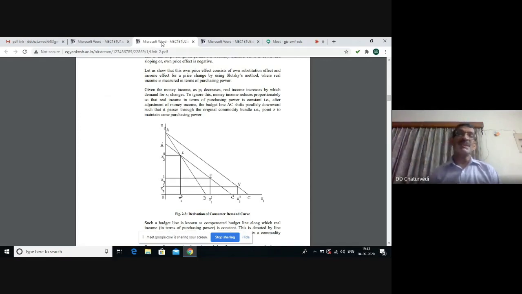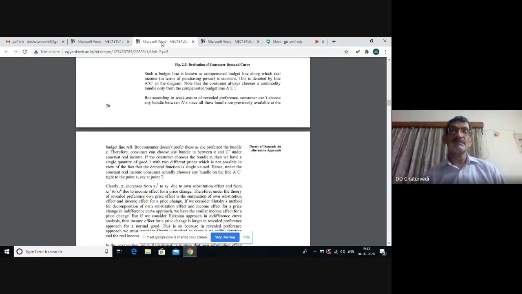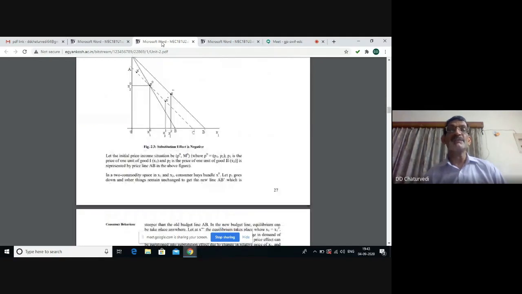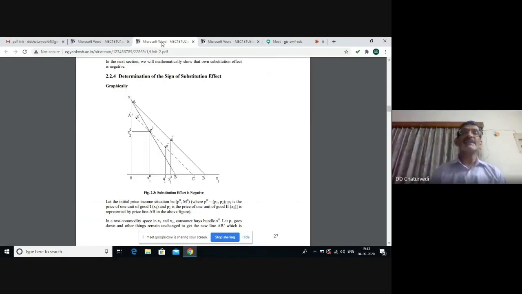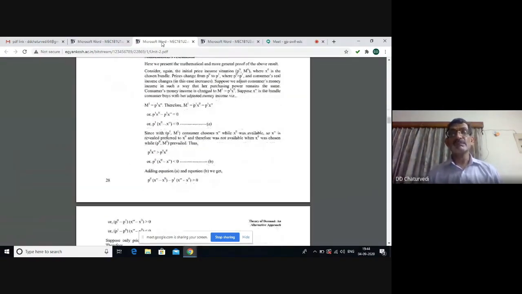The movement from T to V will be the income effect. So in the case of income effect, we are moving to a higher budget line, which is to the right of the previous one. So the substitution effect is always negative, since the consumer always substitutes the relatively cheaper commodity for the expensive one.